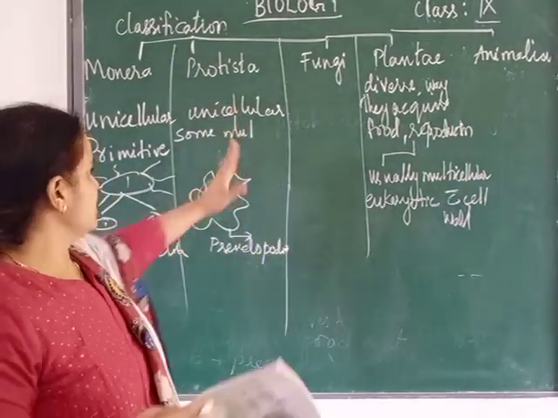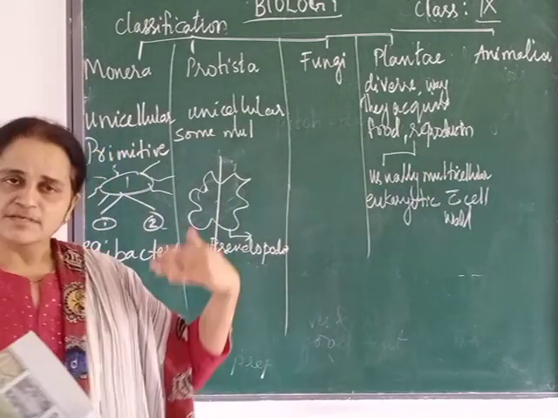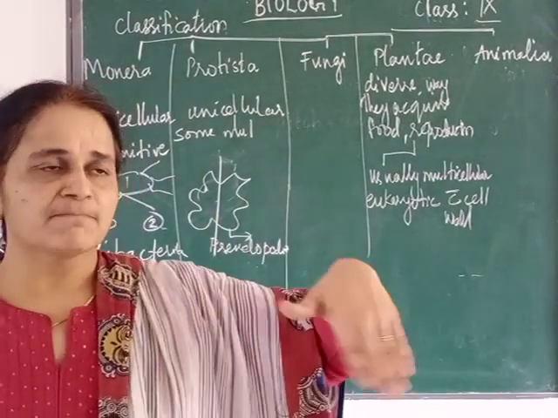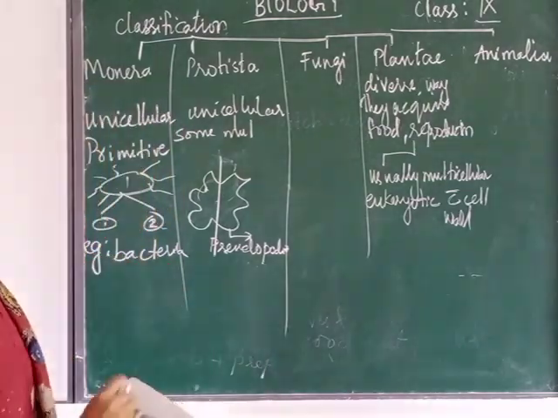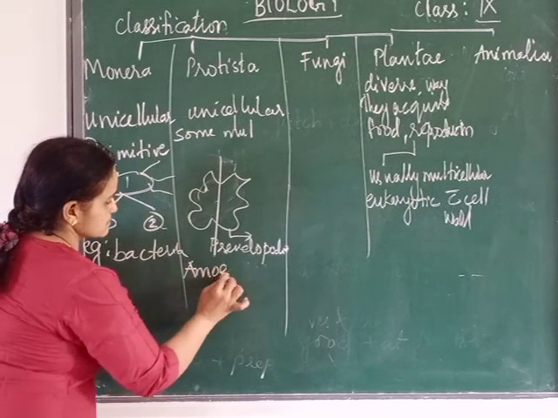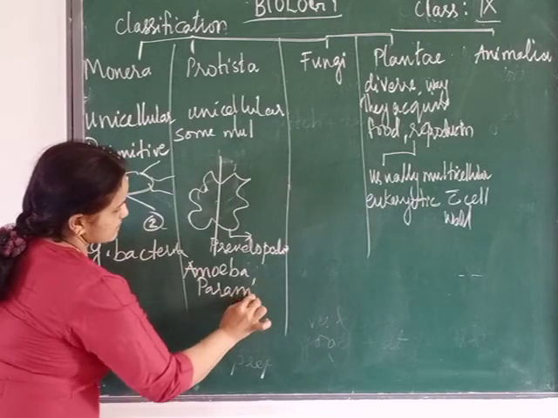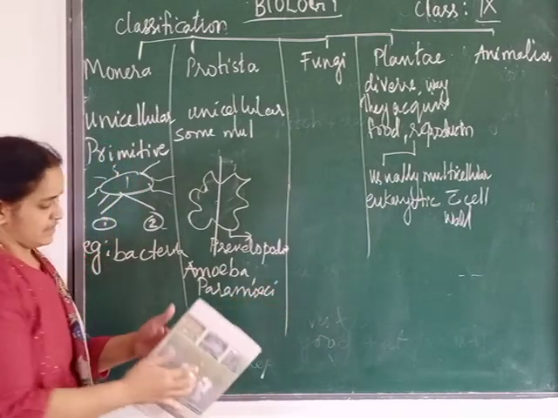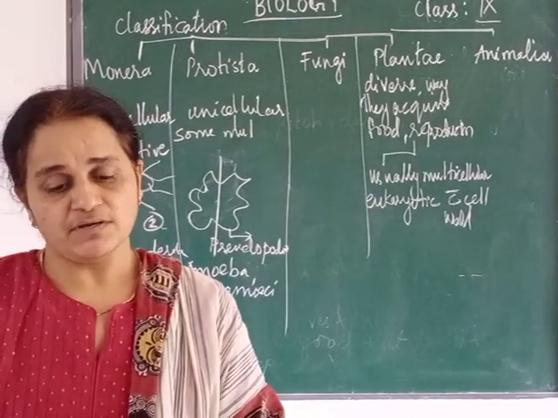Here one cell divides into 2 for reproduction, so their number increases. Examples are amoeba, Paramecium, and Euglena. These are the examples of Protista.